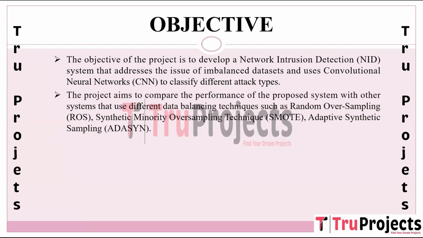The project intends to assess and compare the performance of the developed NID system against other systems that employ different data balancing techniques. These techniques, such as random oversampling (ROS), synthetic minority oversampling technique (SMOTE), and adaptive synthetic sampling (ADASYN), are used to mitigate imbalanced dataset issues by either oversampling minority classes or creating synthetic instances to balance class distribution.